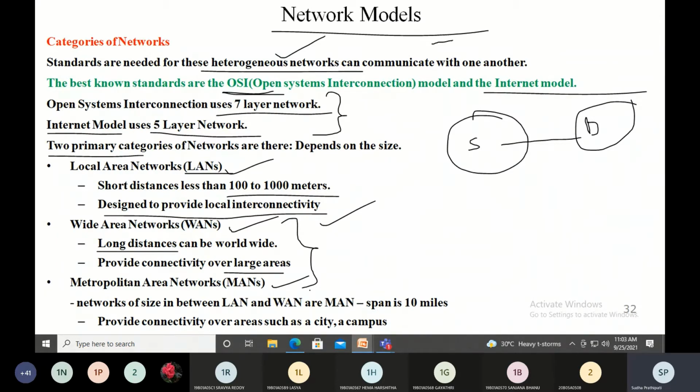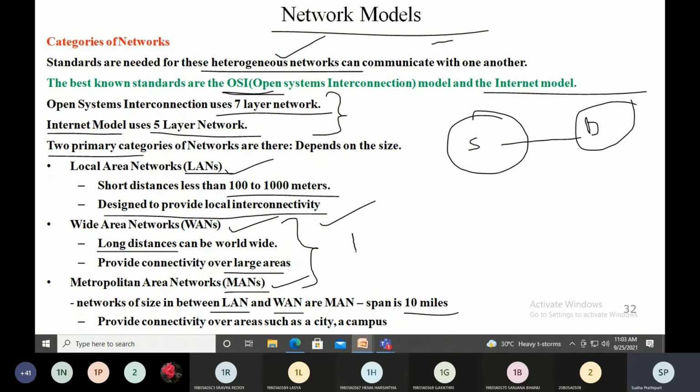And the third category is MAN. MAN is metropolitan area networks. The size of the network is in between LAN and WAN, and it spans 10 miles. We know that 10 miles is roughly 16 kilometers. So 16 kilometers, that's why I said it is between LAN and WAN. Then you call that metropolitan area networks, which is also called MAN.